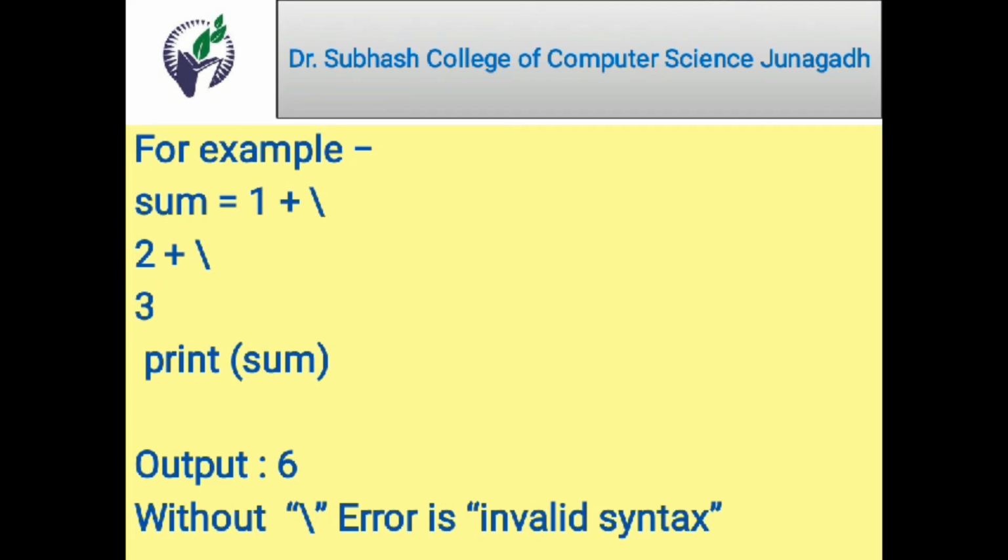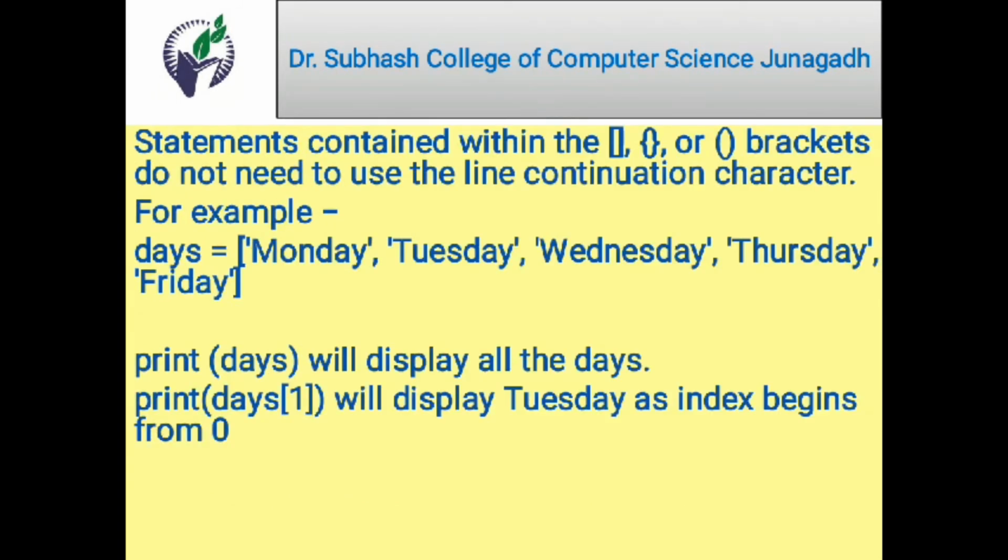For example, whatever we enclose between a pair of square brackets, curly brackets or parentheses, we do not need to use this backslash character. A statement contained within a pair of square brackets, curly brackets or parentheses does not need the line continuation character. It will be treated automatically as a part of the square brackets, curly brackets or parentheses.